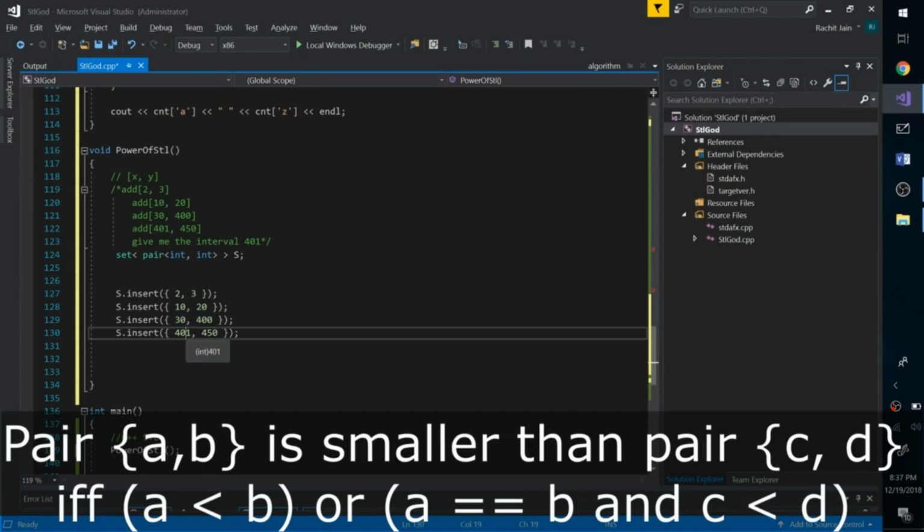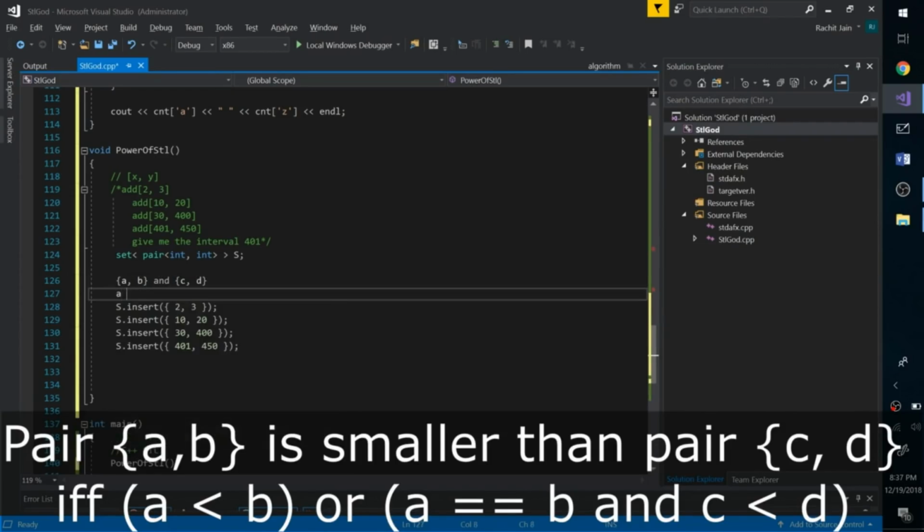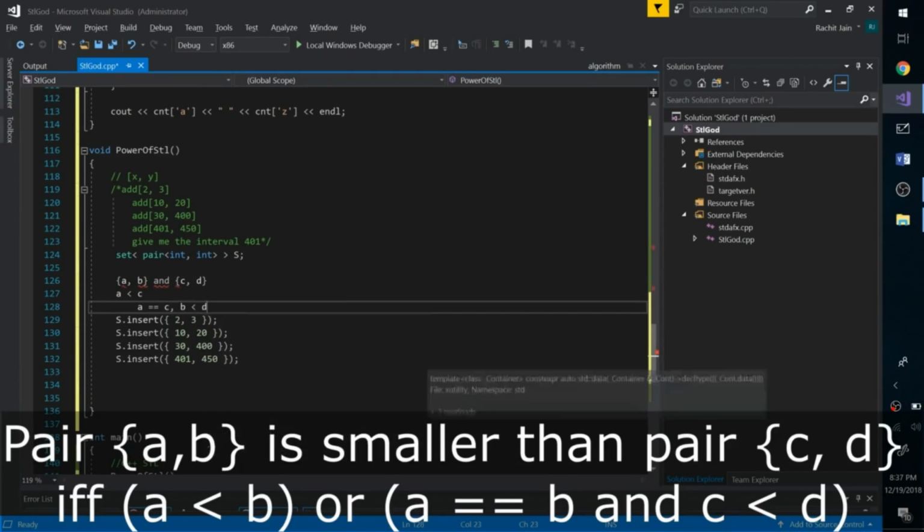So how does comparison between pairs work? To compare two pairs, let's say a comma b and c comma d. If a is less than c, we will say that the first pair, a comma b, is smaller than c comma d, and it will come before c comma d in our set. But if a is equal to c, then the comparison is done between b and d. If b is less than d, then a comma b will come before c comma d. This is how comparison between pairs works.